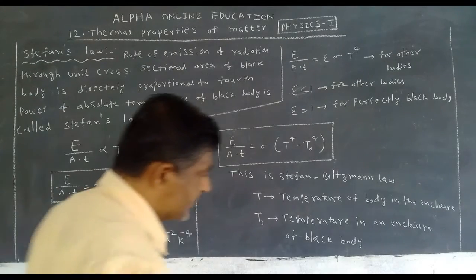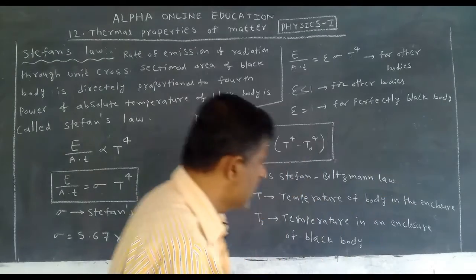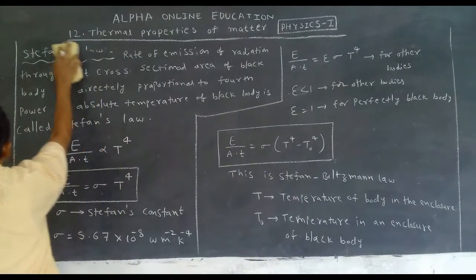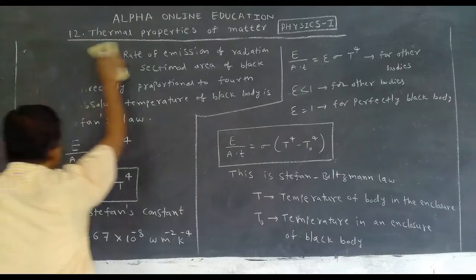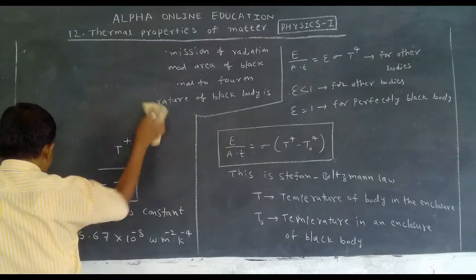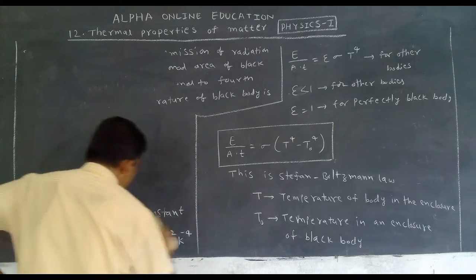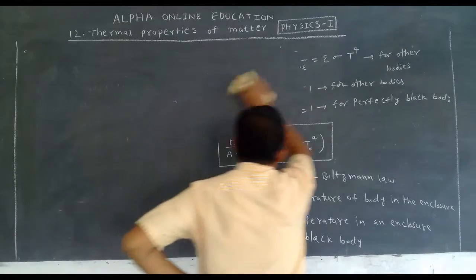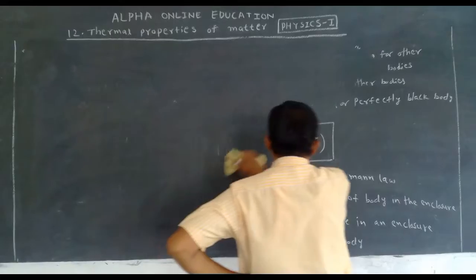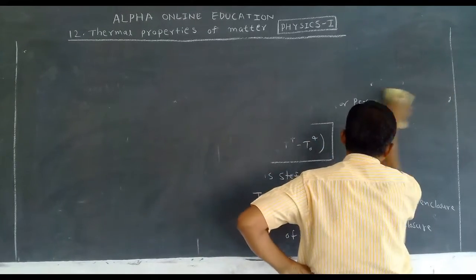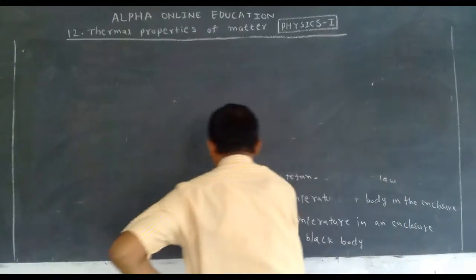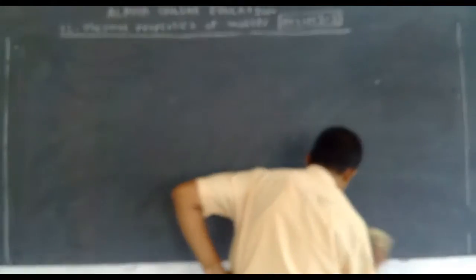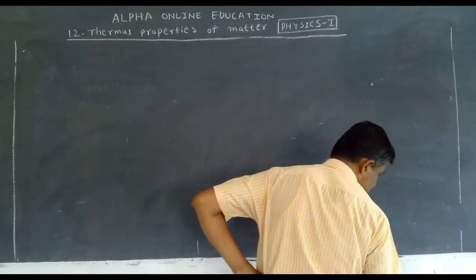Next, after Stefan, another scientist, whose name is Wien, gave another equation for the black body, called Wien's displacement law. Now let us see.